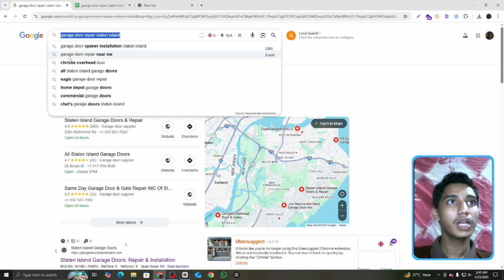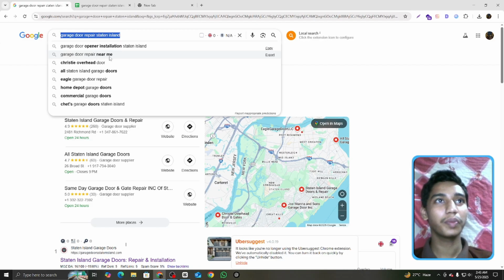Google has some suggestions. First, garage door opener installation Staten Island is important. Garage door repair near me is very important because most people search this keyword, and it is very competitive. Third, Christians overhead door is important. All Staten Island garage door is important. Angel garage door repair is important. Home repair garage doors and commercial garage doors are important. But the last one, church garage door, is not important.